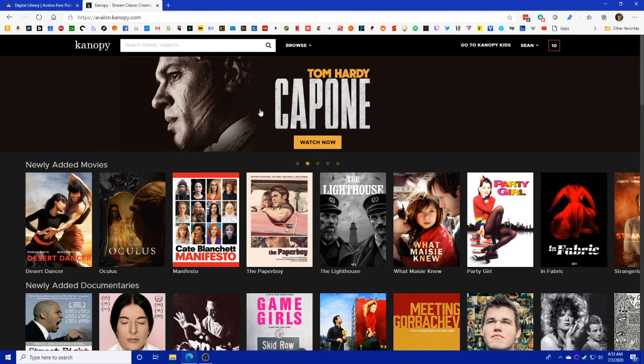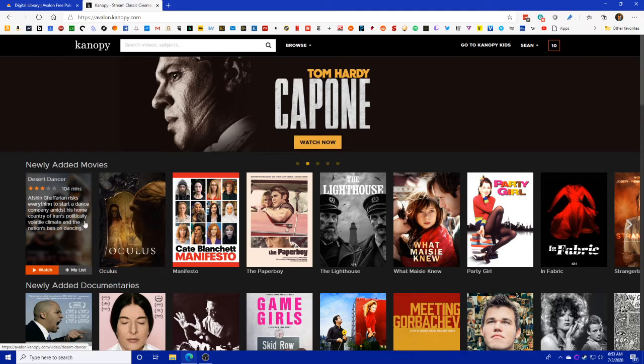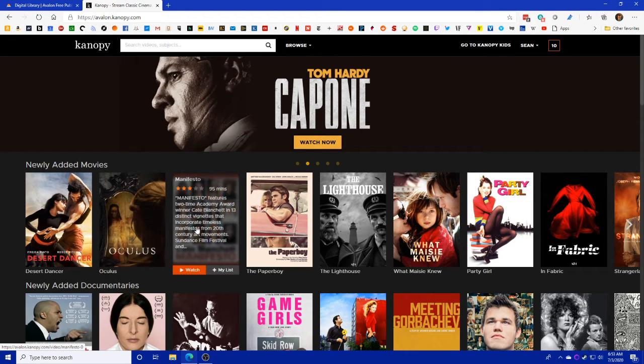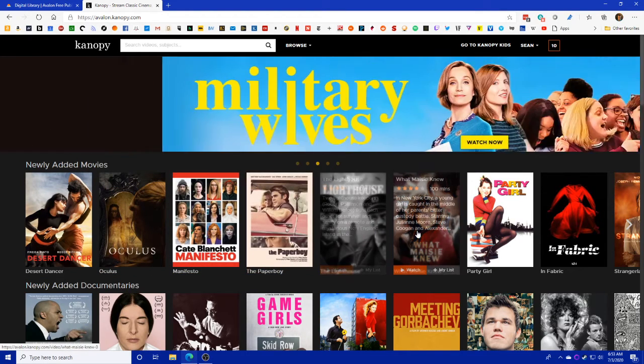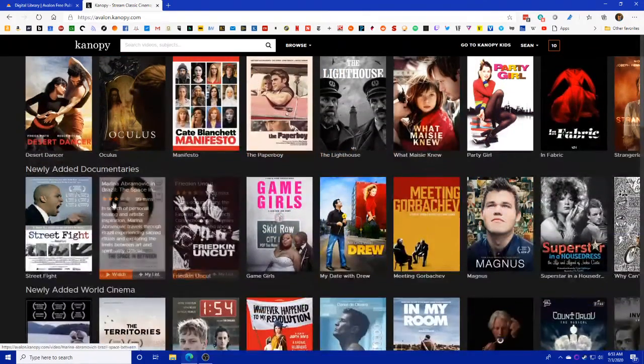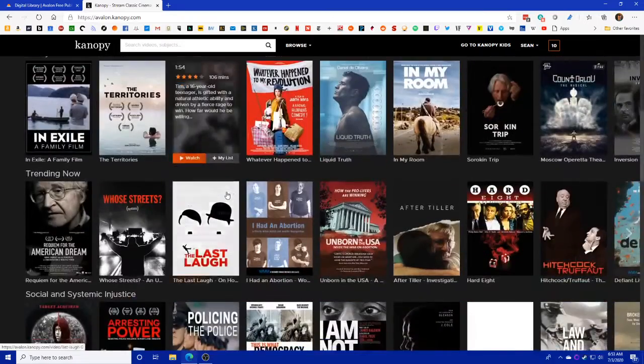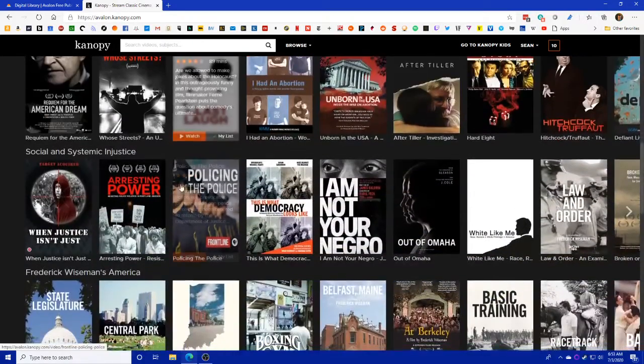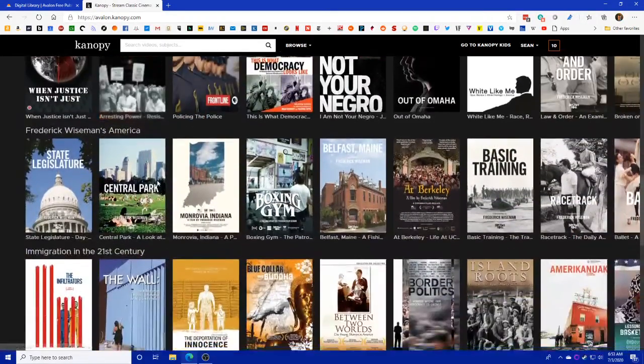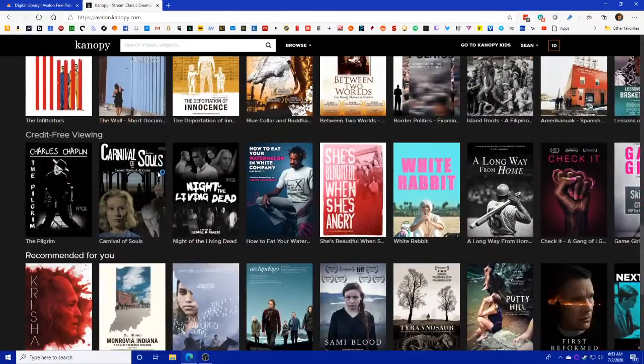You can click on any of these to go right to it. It'll have newly added movies down here. If you hover over them, it gives you a quick little description of the film. As you scroll down, you'll see there's newly added documentaries, newly added international movies, and then you get some other categories like what's trending, different things that are relevant to anything that's going on right now.